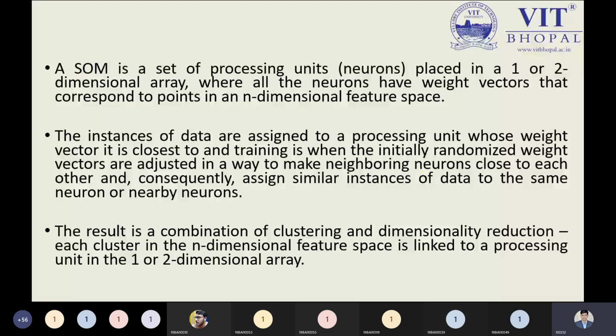All the neurons have weight vectors that correspond to a point in an n-dimensional feature space. From the n-dimensional feature space, we are transferring the information to a 1 or 2 dimension array, and that is the required portion. The instance of the data is assigned to the processing unit, that is the neuron, whose weight vector is closest. Training is when the initially randomized weight vectors are adjusted in a way that makes neighboring neurons close to each other, and subsequently assigns similar instances of the data to the same neuron or nearby neurons. So all these are what?